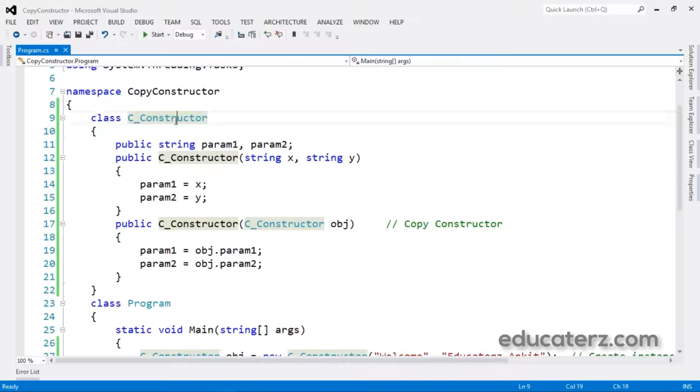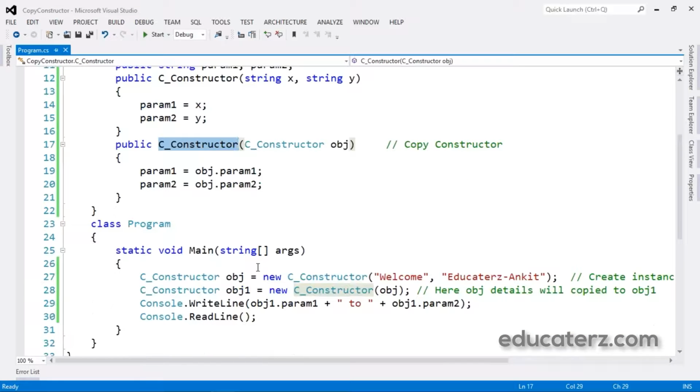Let us see that. I have a class again, C underscore constructor. C stands for copy. Then I have one constructor which has two parameters. So until here it is a parameterized constructor, there is no doubt in that. Then again I am creating a constructor with the same name, but here I am passing the object of the class itself as the parameter, C constructor obj. So here I am copying one constructor into another. This is called a copy constructor.